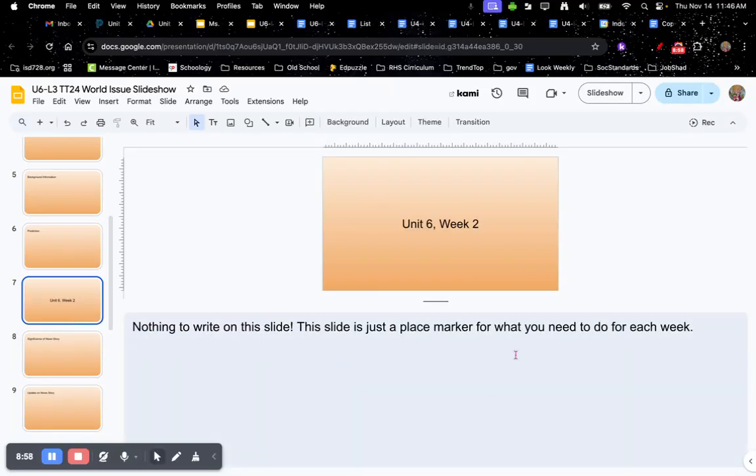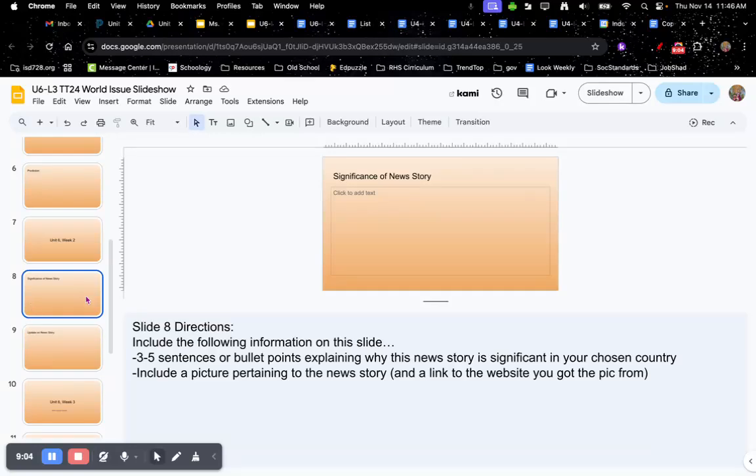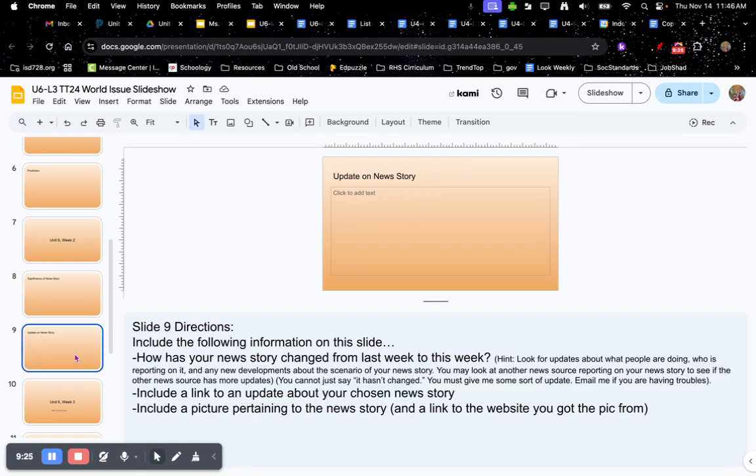So you see slide number 7 is just a placeholder. Nothing to write on this. It just says Unit 6, Week 2, to help you know that you need to do slides number 8 and number 9. So slide number 8 direction: you're going to include the following information on this slide: 3 to 5 sentences or bullet points explaining why the news story is significant in your chosen country. Also include a picture pertaining to the news story and a link to the website you got the picture from.